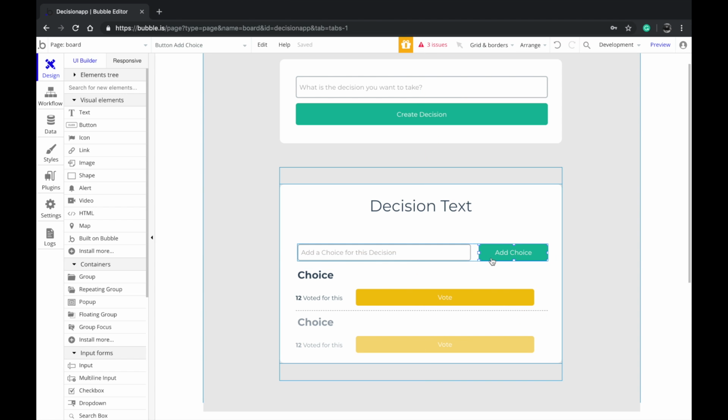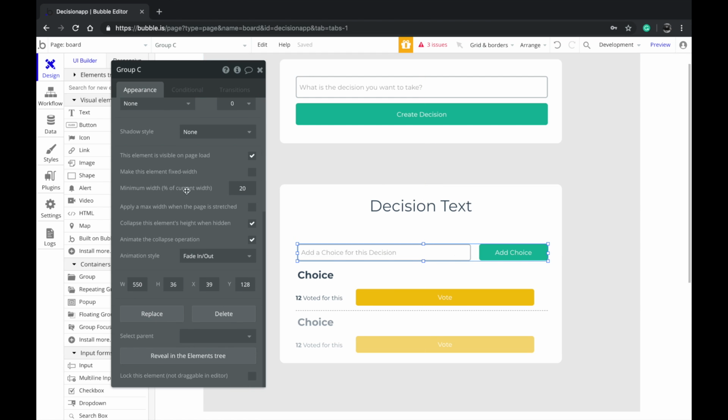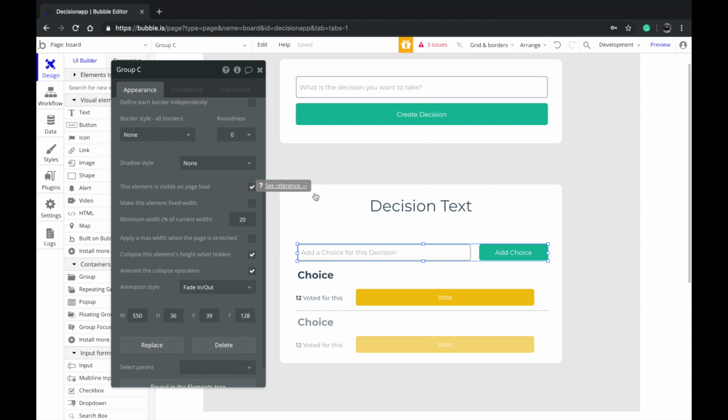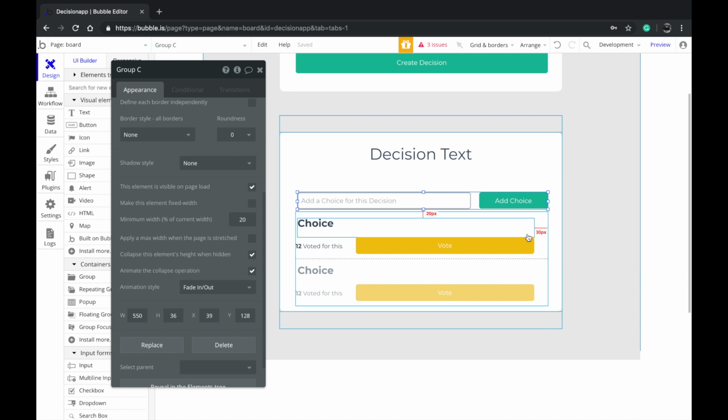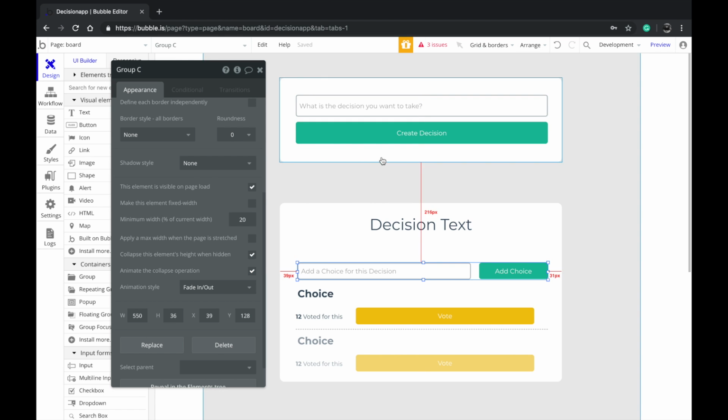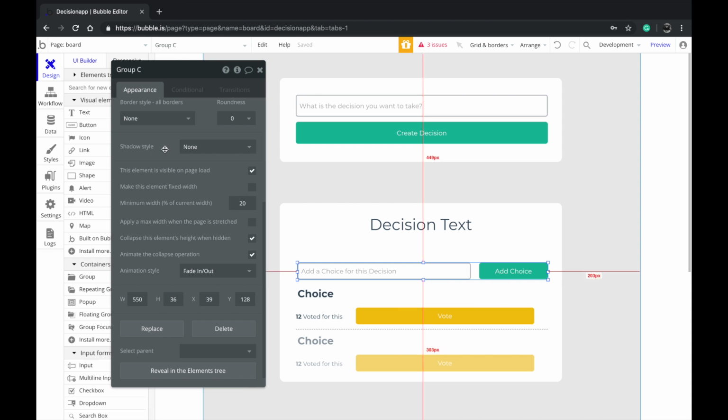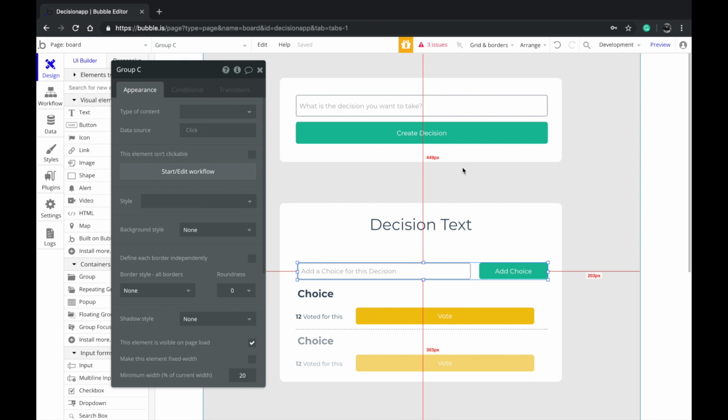This ability to create choices is only for the creator, so we're going to hide this group when the person visiting is not the creator of this board. That's what I'm going to do here today.